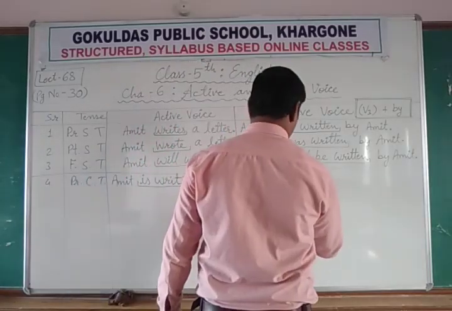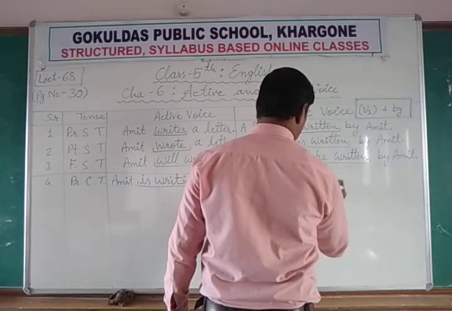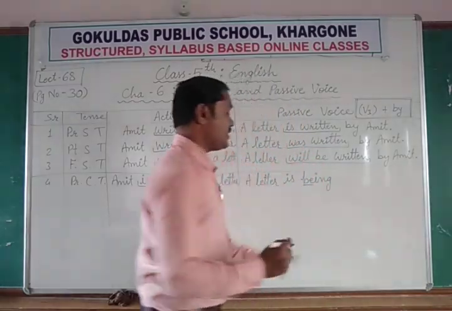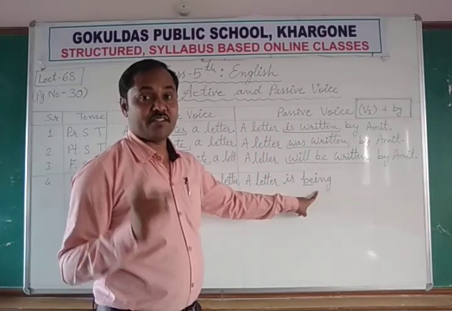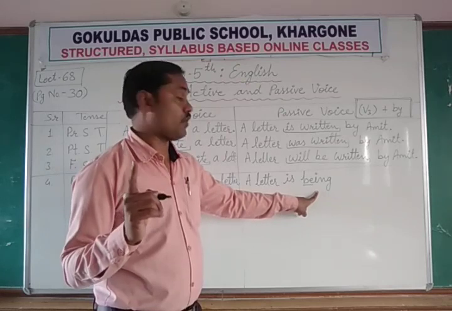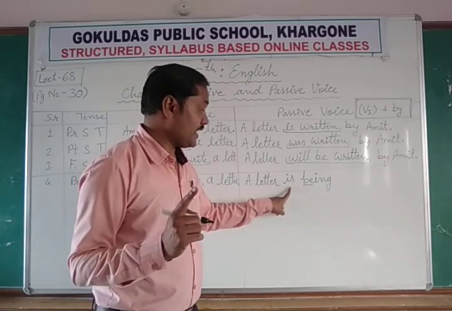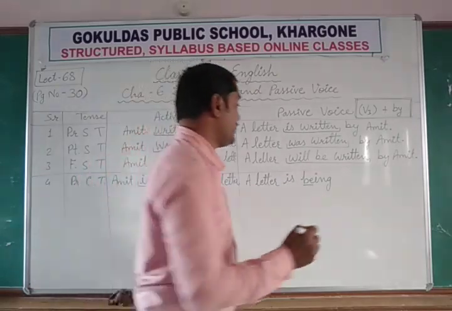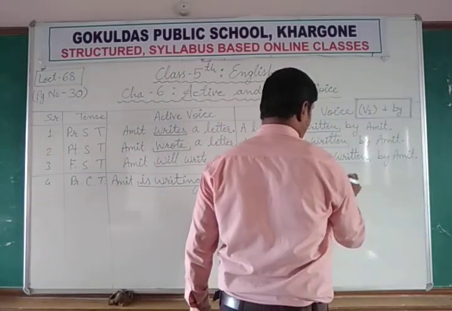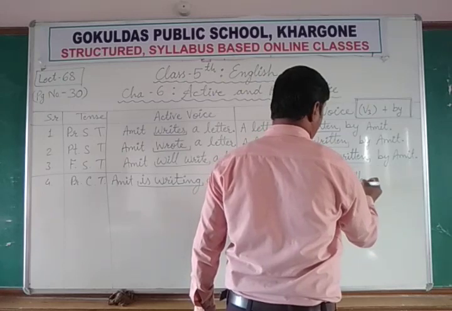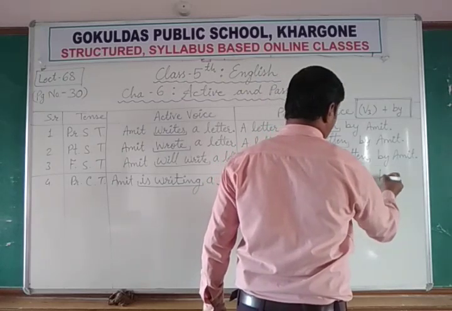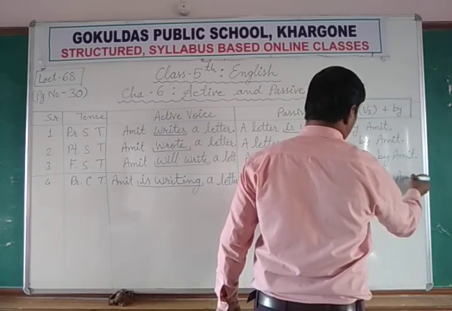Now we will use being, the ing form of be. Remember, suitable form of be. So the ing form of be is being. Is being, then the third form is compulsory, written. That will not change. Written by Amit.